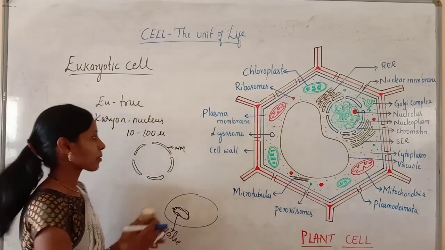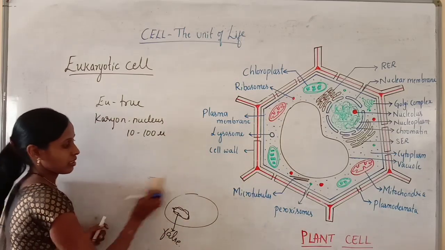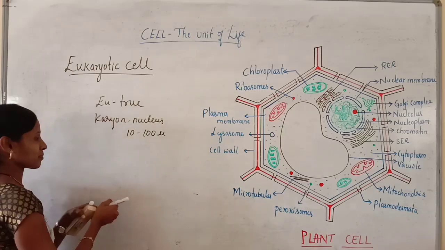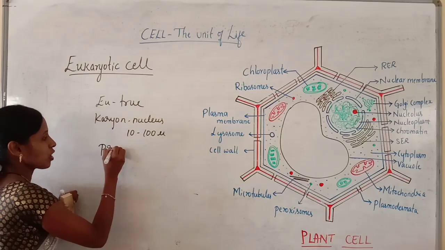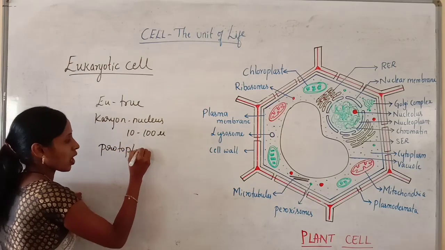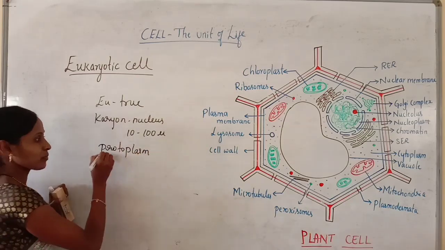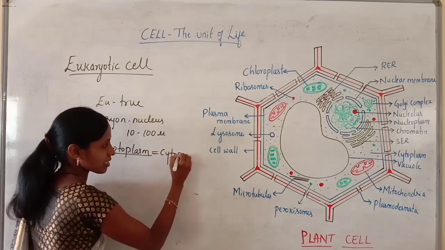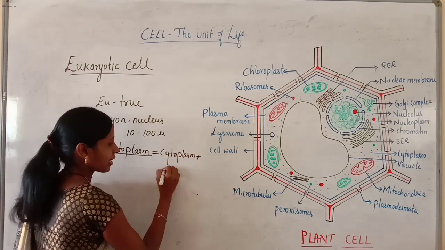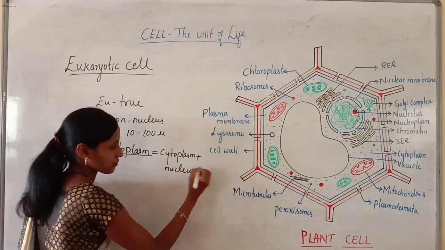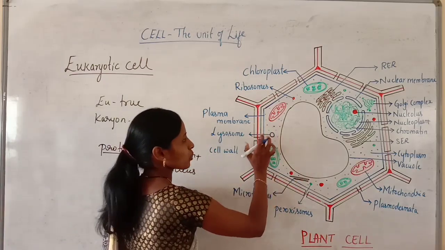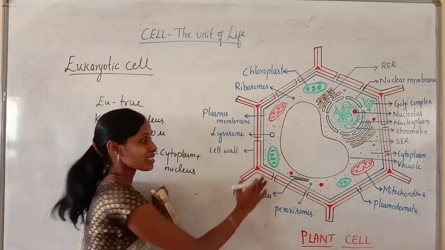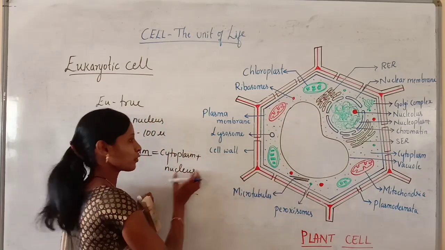The plasma membrane encloses protoplasm. You already know about protoplasm. Here, protoplasm is differentiated into cytoplasm and nucleus. So you can see this is the cell wall, and this is the plasma membrane which contains cytoplasm and nucleus.